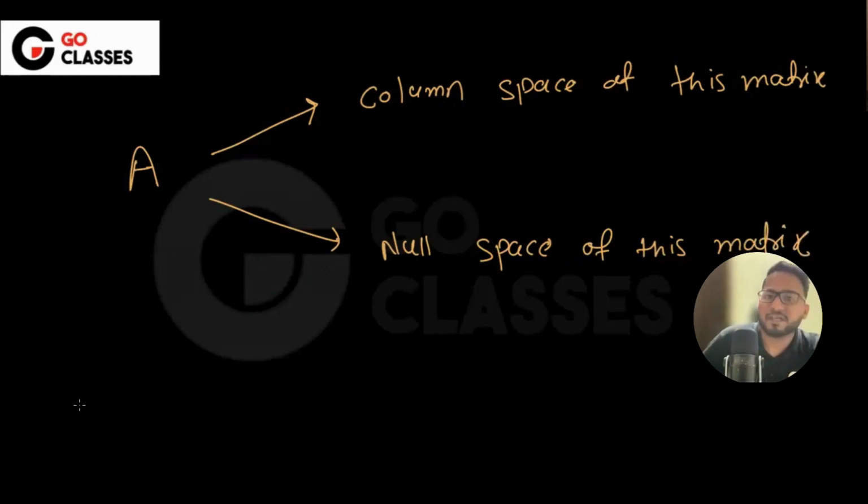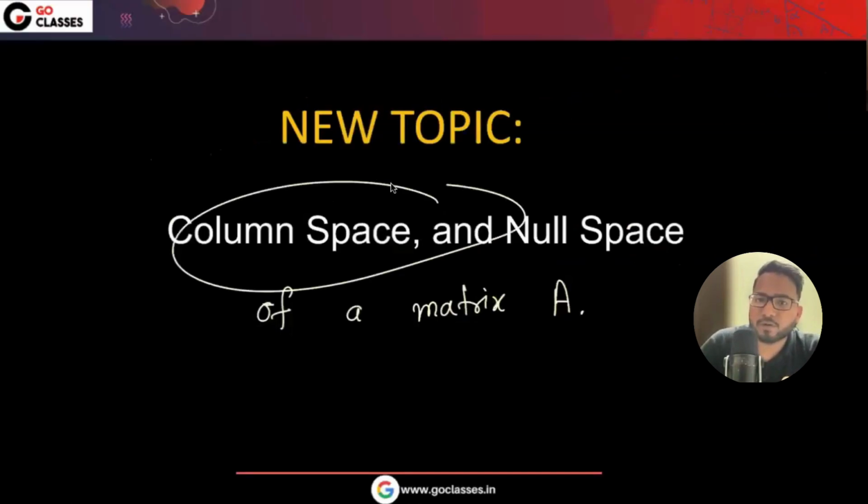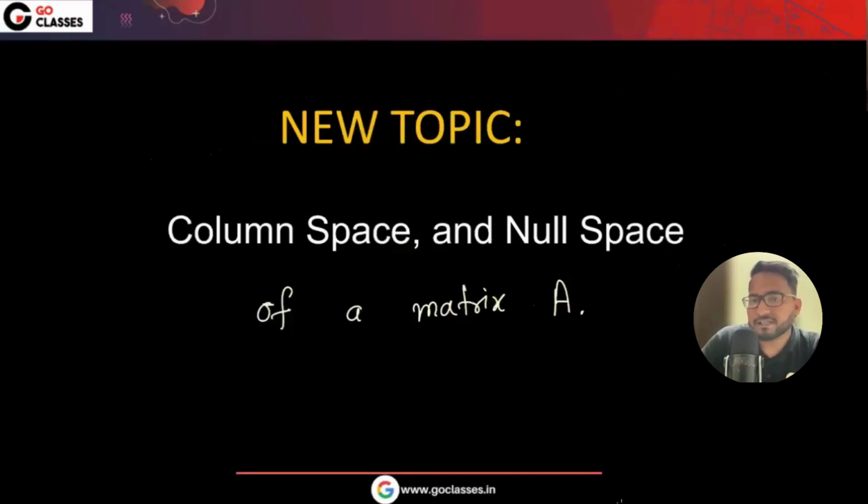By the way, these will be subspaces only. So the column space and null space are also vector spaces, or subspaces. But let's see what these are and why we even need them. We will also see what is so special that we treat these subspaces as a different topic. First of all we will define what a column space is and what a null space is, and we will also see their importance, why this is so important. I will tell you that.